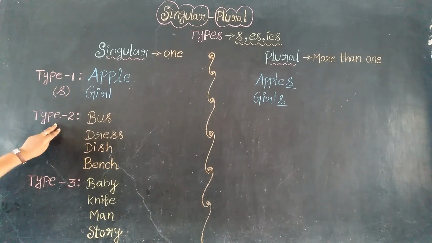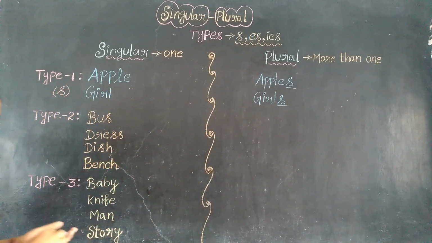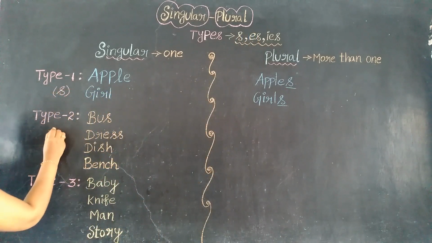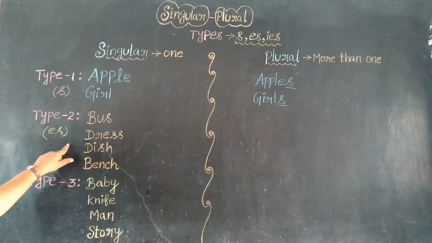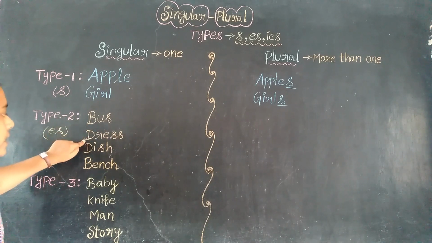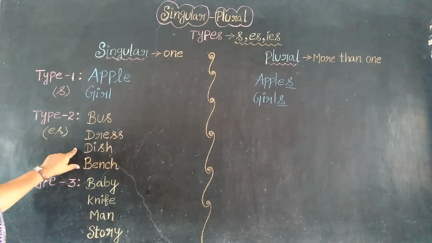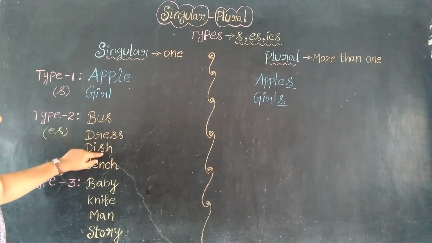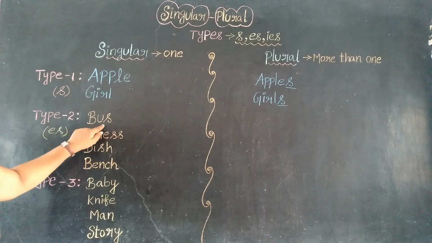Next, coming to the second type. What is the second type? Es, by adding es at the end of the word. I have given some words here: bus, dress, dish, bench. In these words the spelling may vary and the rules may vary.